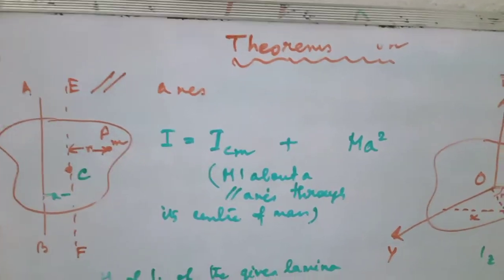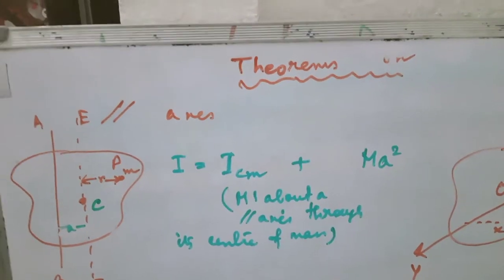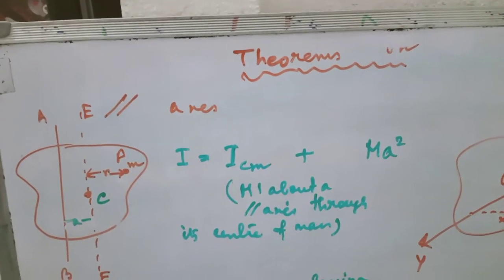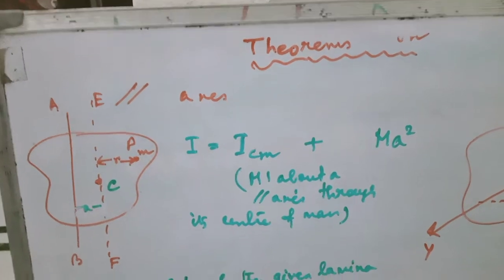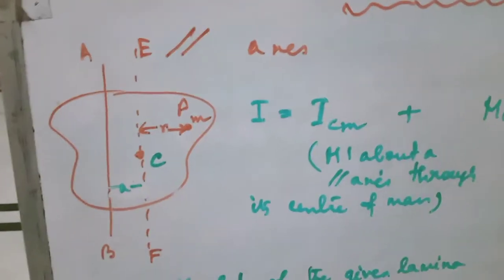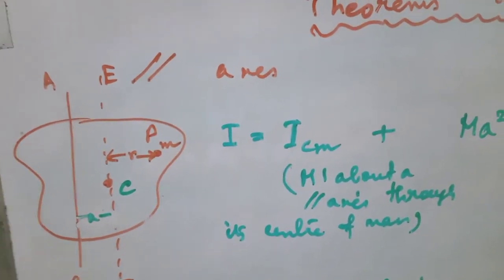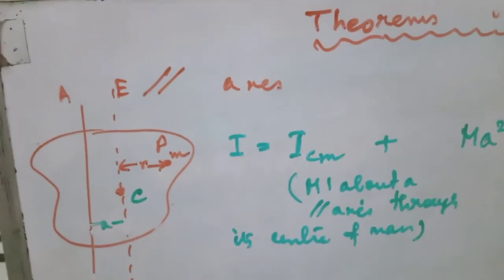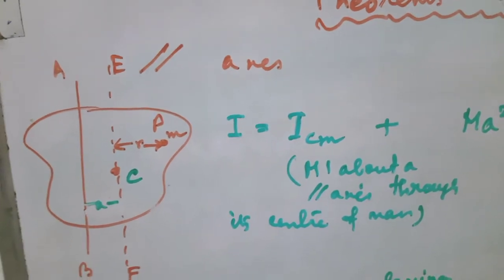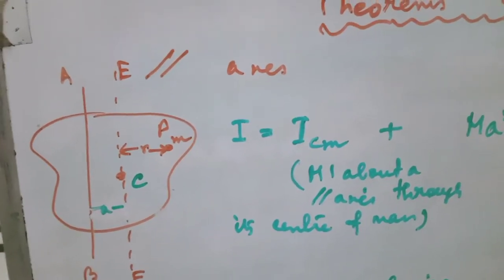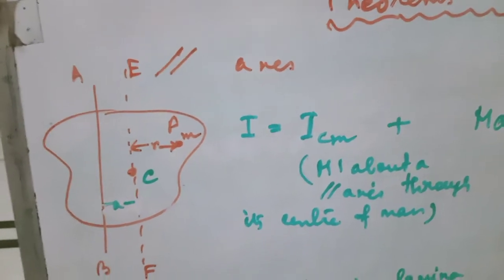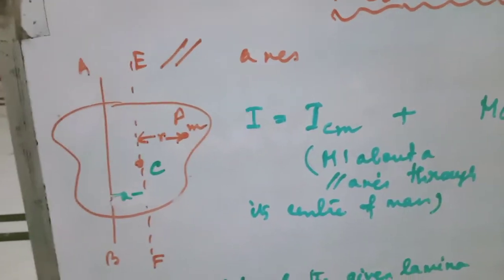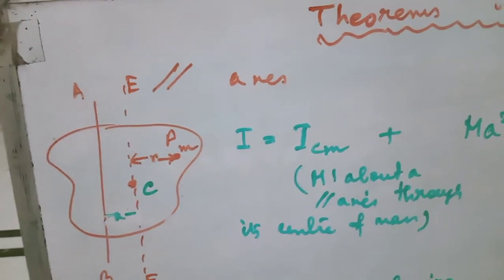Now, theorems on parallel axis and perpendicular axis. First of all, the theorem on parallel axis. The theorem on parallel axis states that the moment of inertia of a rigid body, be careful, rigid body, about any axis is equal to its moment of inertia about a parallel axis through the center of mass plus the product of the mass of the body and the square of the perpendicular distance between the two axes.